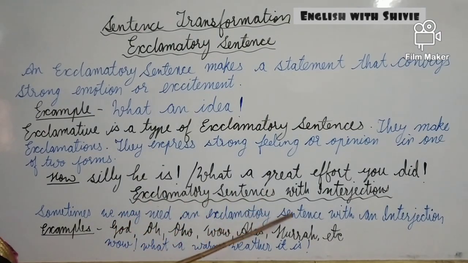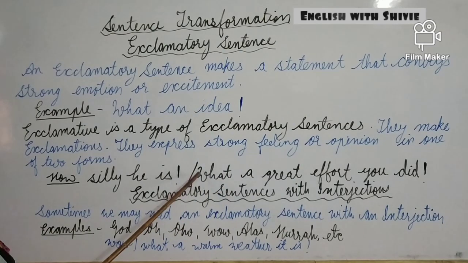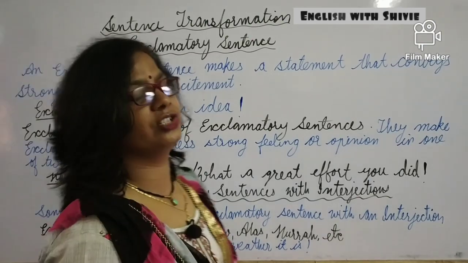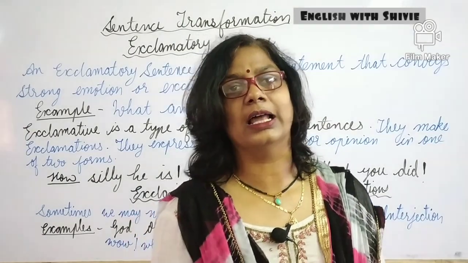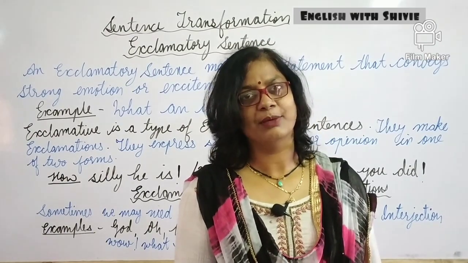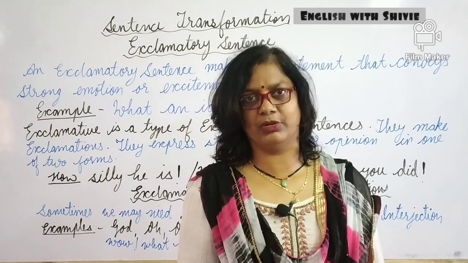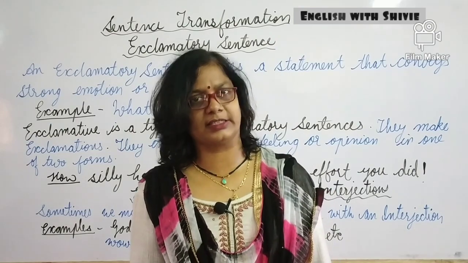Now, exclamatory sentences with interjections. Sometimes we may use an exclamatory sentence with an interjection. It is not necessary that only the forms how and what will be there, but we may use interjections like God, oh, wow, alas, hurrah, etc. So interjections can also be used in exclamatory sentences. Like, alas, his mother has died. Oh, we are moving to the city Shimla. So this type of interjection may be added in exclamatory sentences.